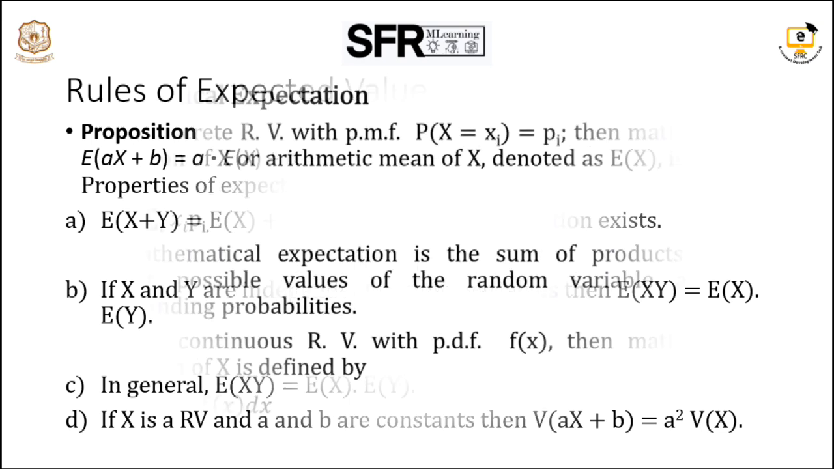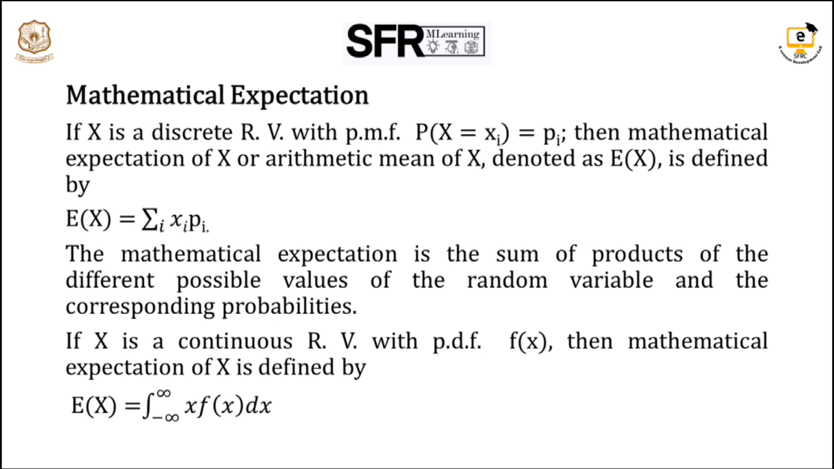Next, let us see about moment generating functions. First, recall the previous result, mathematical expectation. In the discrete case, P of x is the probability function. The mathematical expectation is nothing but the arithmetic mean, simple average, or mean. So E of x is equal to sigma x into P of x, or sigma xi into pi, where i goes from 1 to n.